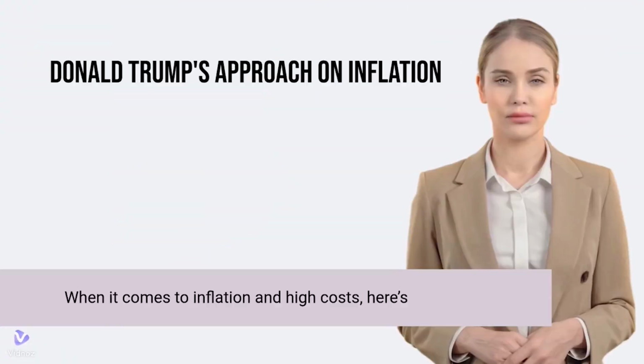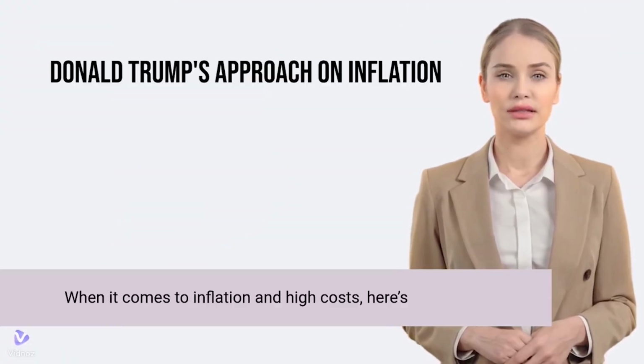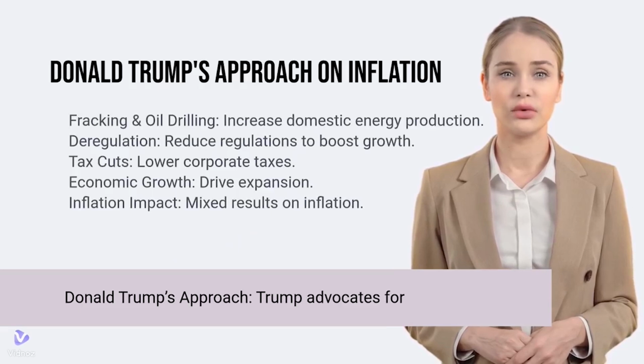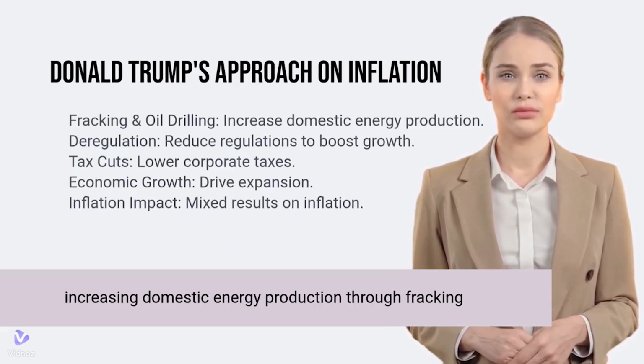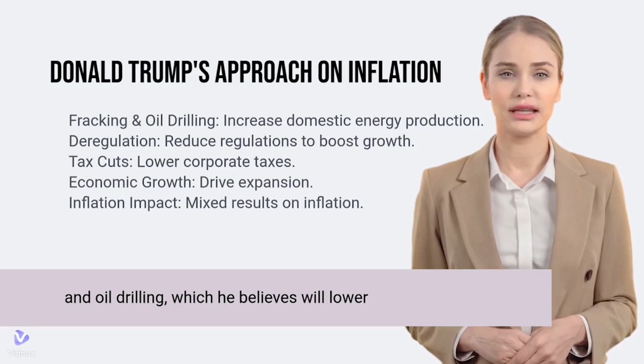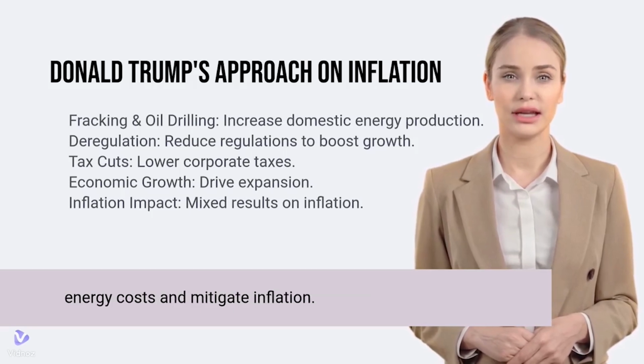Now, how do Trump and Harris approach this issue, and who might have the better policies based on their track records? When it comes to inflation and high costs, here's a breakdown. Donald Trump's approach. Trump advocates for increasing domestic energy production through fracking and oil drilling, which he believes will lower energy costs and mitigate inflation.